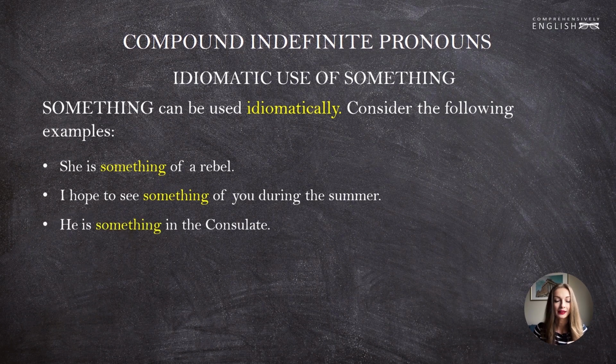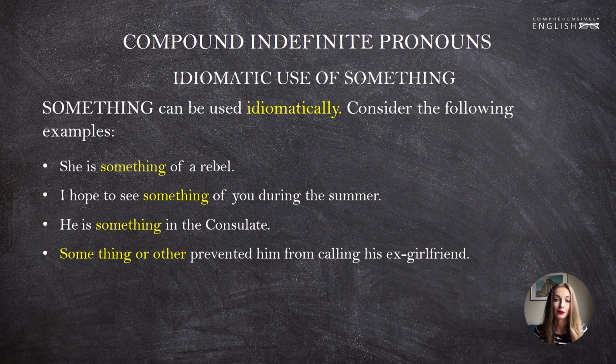He is something in the consulate. This sentence means that he holds some position in the consulate. We don't know which exactly, but he has some job there. Something or other prevented him from calling his ex-girlfriend. Due to this or that reason, he didn't call her because of this or that situation that occurred. So these were some common idiomatic expressions with the pronoun something.